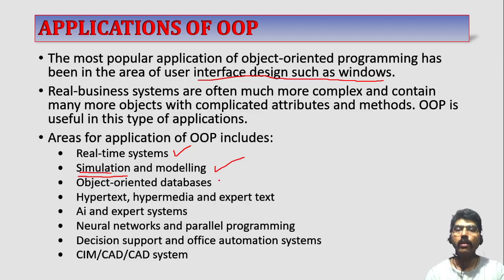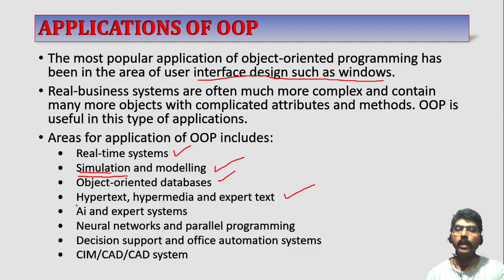The next one is called as object-oriented databases. Object-oriented database is actually the next part of your relational database, where the data is considered as the objects. Hypertext, hypermedia, and expert text. In web page, most of the data is actually in the form of objects.